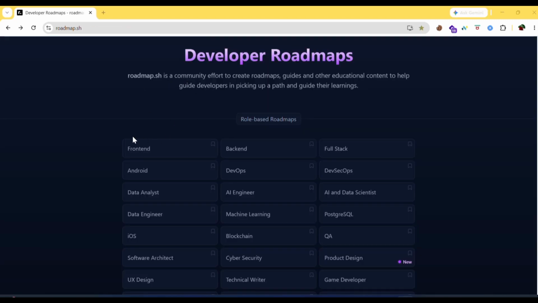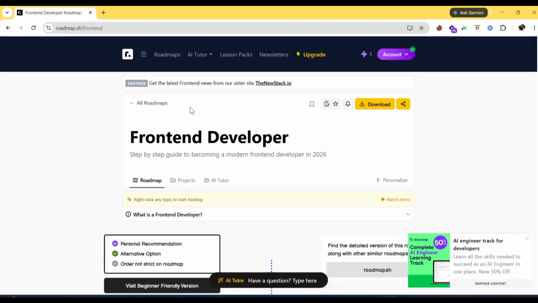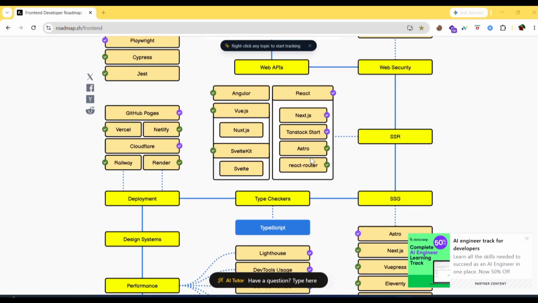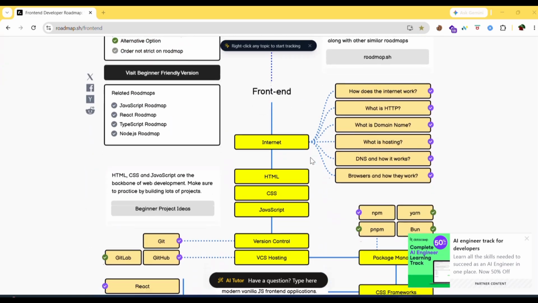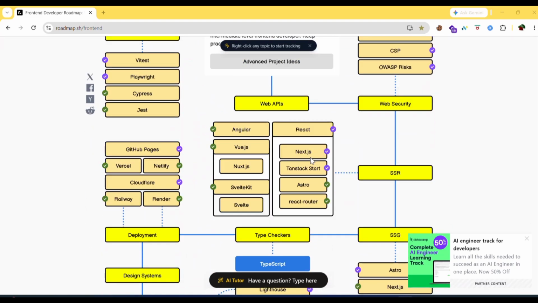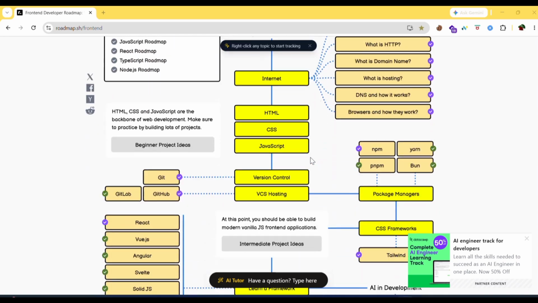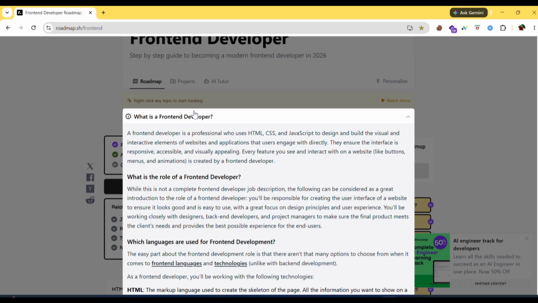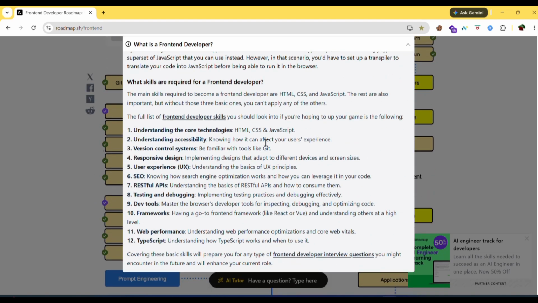Now I'll pick a roadmap and show you how you can proceed with it. I'm just going with front-end developer, so I'll start with that. This is the roadmap. Here you can see, to become a front-end developer, you need to go through all of these. You need to have foundational knowledge of this. First, you can click on what is a front-end developer, and here you'll get the context on this.